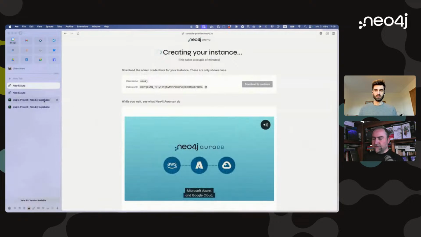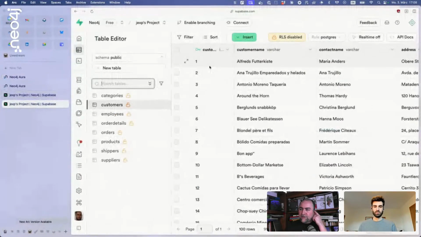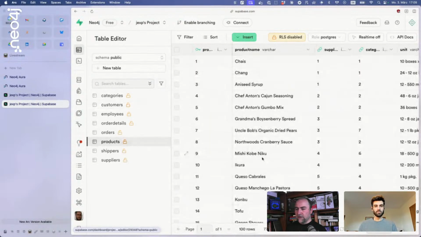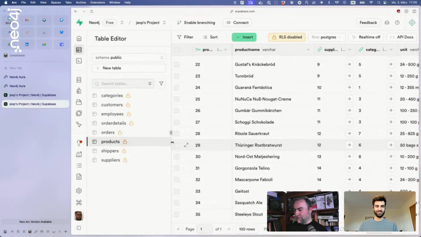So I thought, why don't we just grab a Supabase database? I created a Supabase instance and project, and I grabbed a Northwind create script from the internet, which created a bunch of tables for me. I have products, like the typical Northwind Knäckebrot and cheese and chocolate and Rostbratwurst, all the important food, Gummibärchen, things, or Nuss-Nougat-Creme for those of you that don't know what that is.